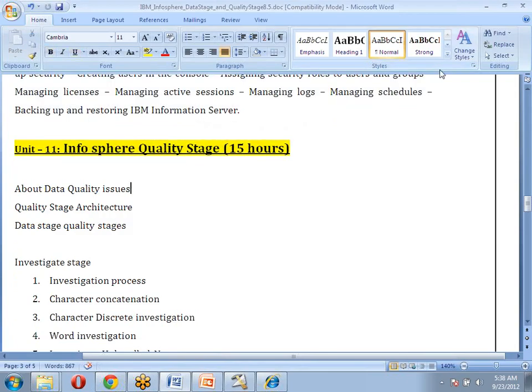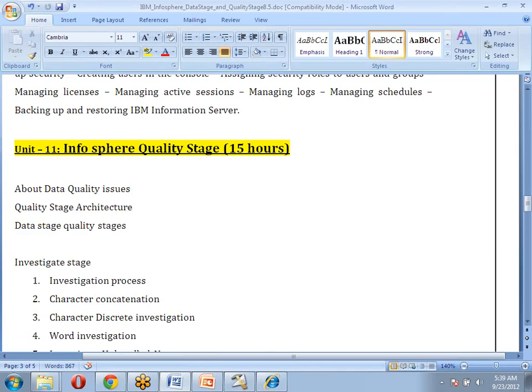What is this quality stage? Even now, in all ETL tools we have a quality stage. Even if you go for Informatica, SAP BODS, Ab Initio, or other ETL tools, we want to use quality stage. Even if the existing quality features are not supporting, some clients use third-party quality tools like Trillium quality stage. We want to use those to provide better qualitative and quantitative data to the customers.